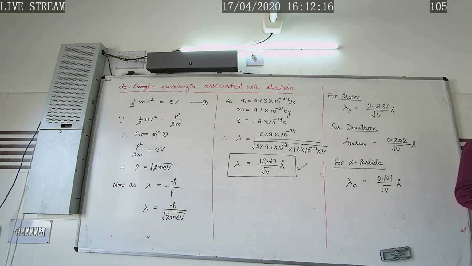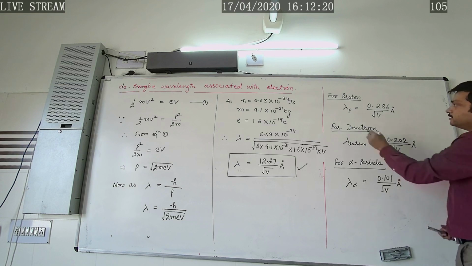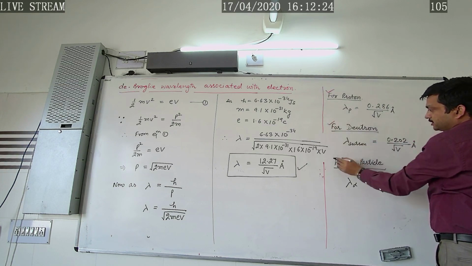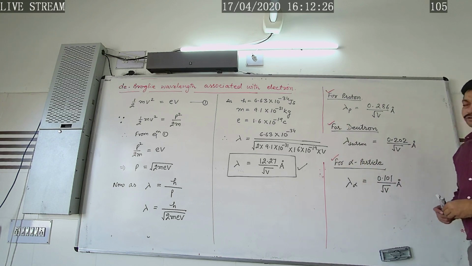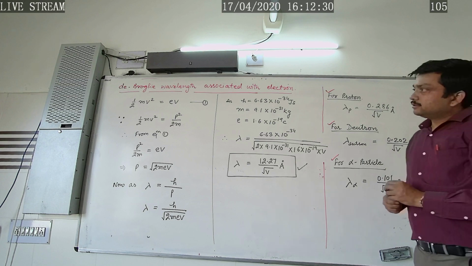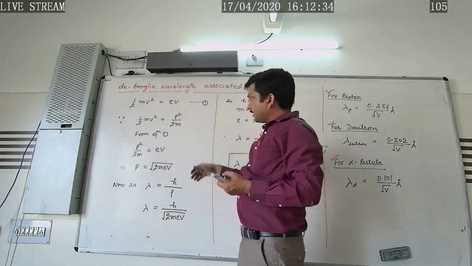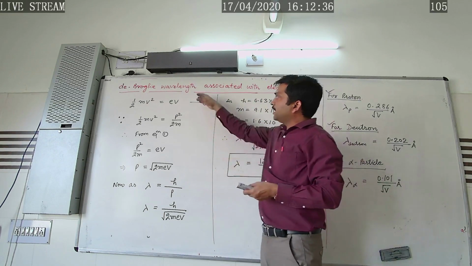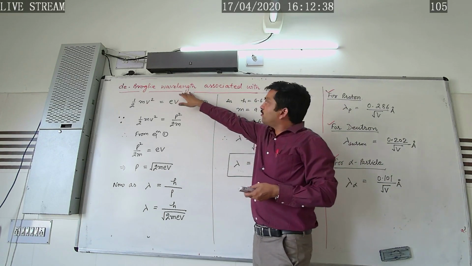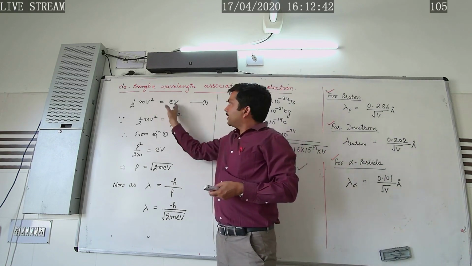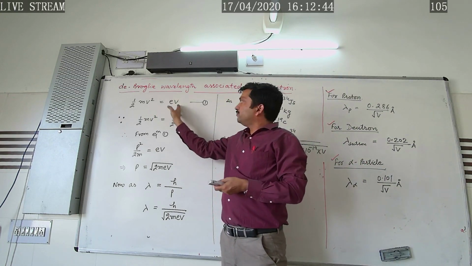So these are the de Broglie wavelengths associated with the different material particles when they are accelerated through different accelerating potentials. Once again I am repeating how this question may be asked carrying 2 marks in the annual exam. Write the expression for de Broglie wavelength associated with the electron. So here we have accelerated the electron through a potential V.